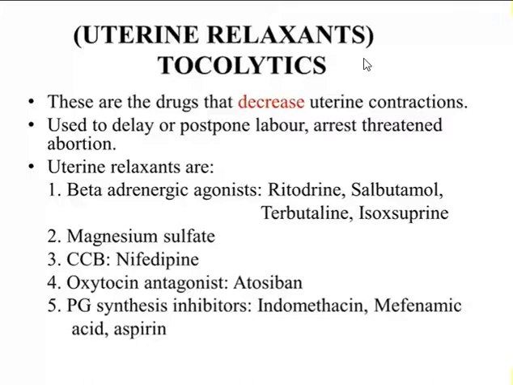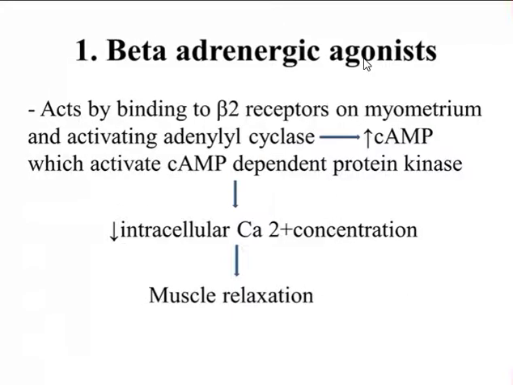Now, how does a beta adrenergic agonist act as a tocolytic? They act by binding to beta receptors present on the myometrium, and they will activate adenyl cyclase. After activating adenyl cyclase, there will be increase in cyclic AMP, which will activate the cyclic AMP dependent protein kinase.